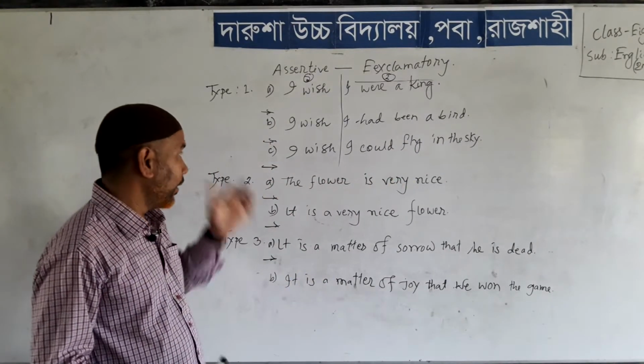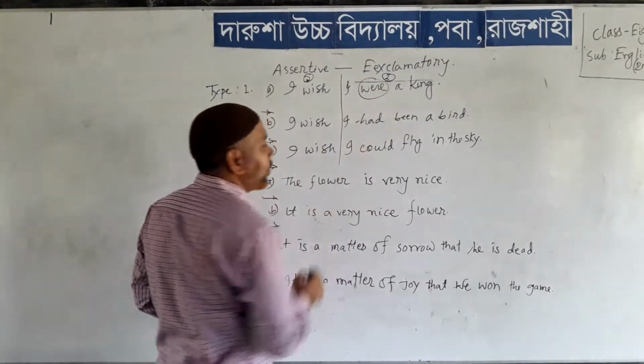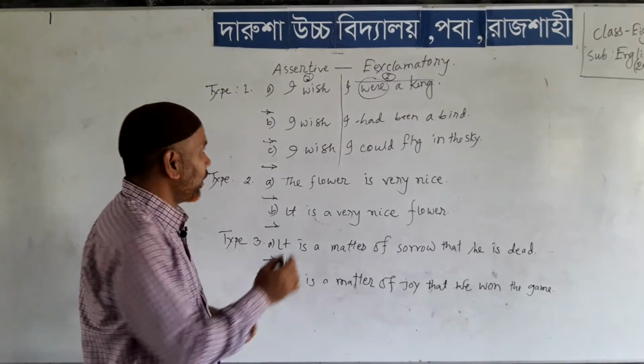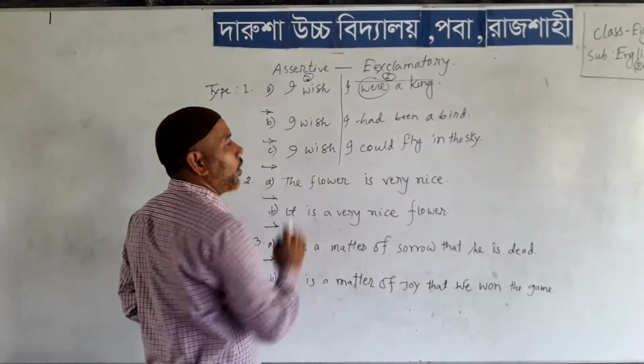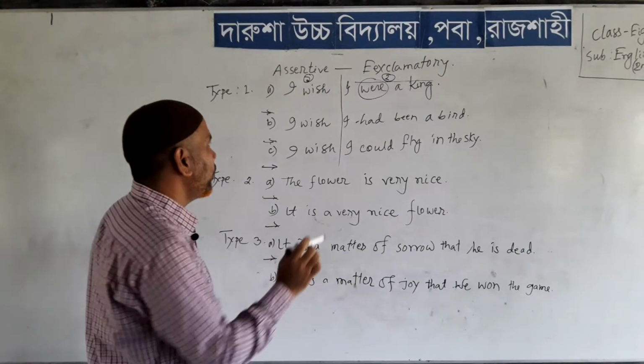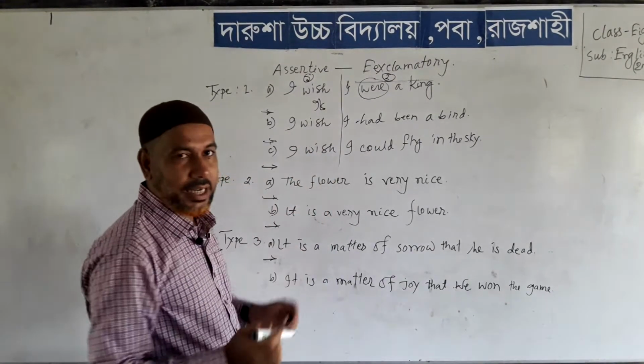Okay. And if you find were, again I am telling you, if you find were, then you have to use if at the beginning of the sentence to make it exclamatory.